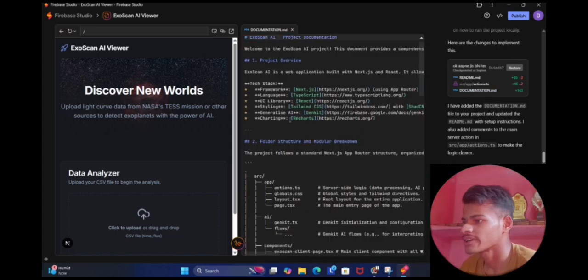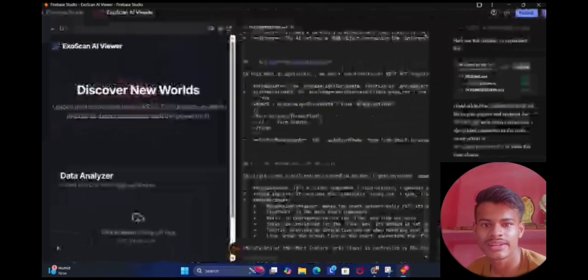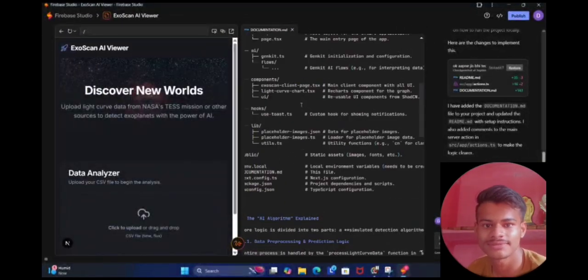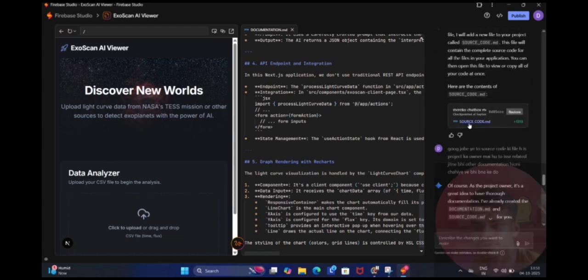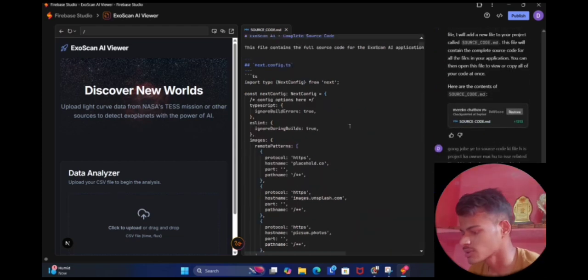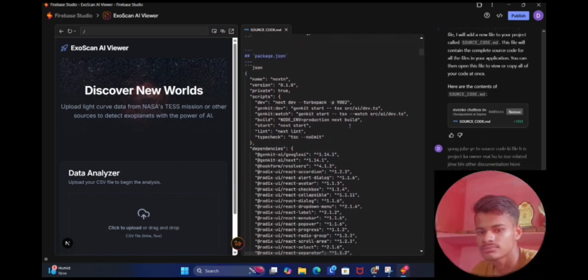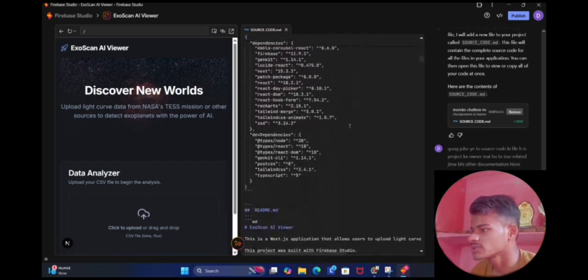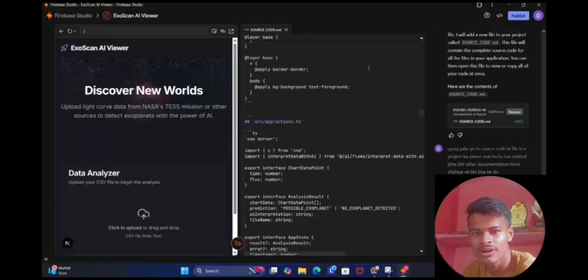Let's talk about the second file, that is documentation.md. This file includes our planning notes, like testing steps, team roles, and how we will launch the app. And finally the last file is sourcecode.md. This is the main file. It has all the code of front end, back end, API setup and graph display. So basically this is where everything comes together. These three files show how we built the project with clean thinking and solid teamwork.